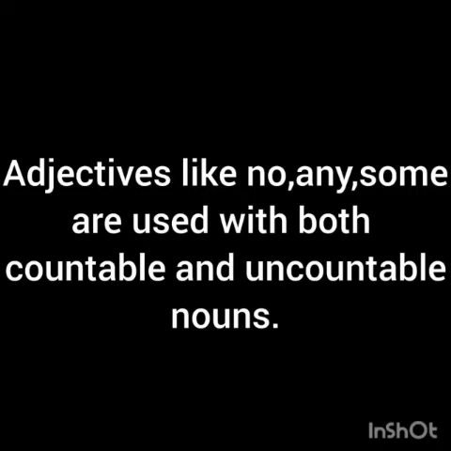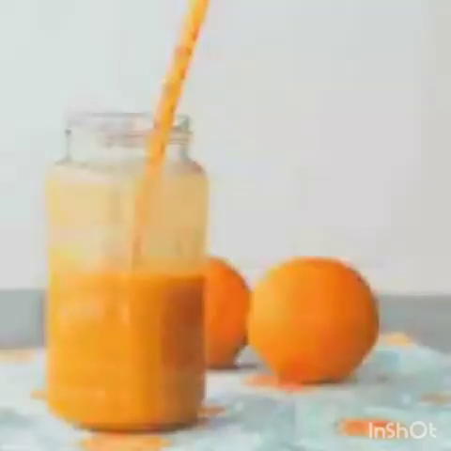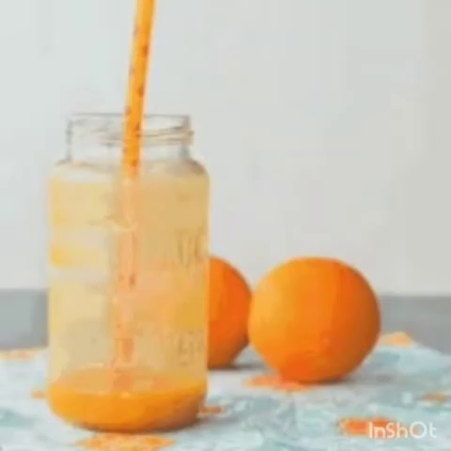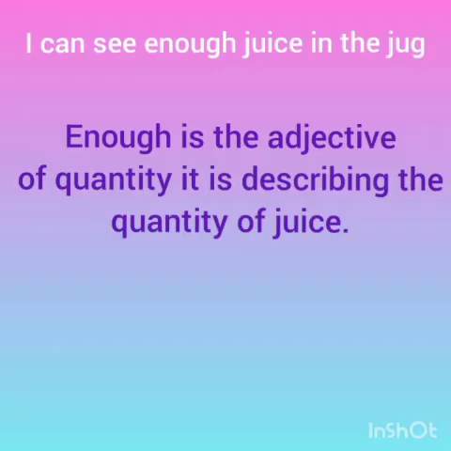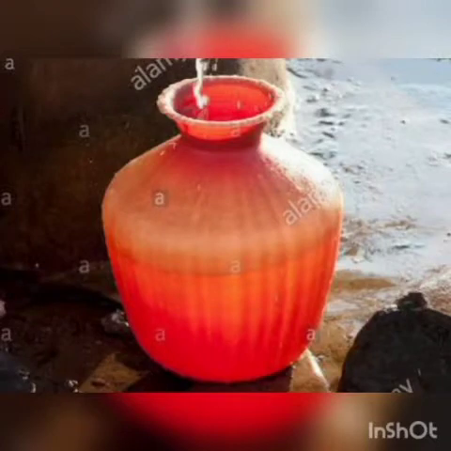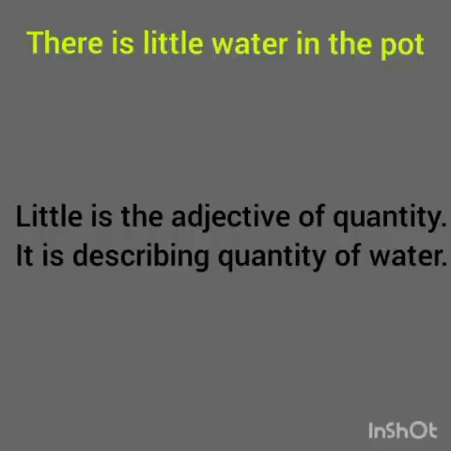Now, let us go through some examples of adjective of quantity. I can see enough juice in the jug. Here, enough is the adjective of quantity. It is describing the quantity of juice. There is little water in the pot. Here, little is the adjective of quantity. It is describing the quantity of water.